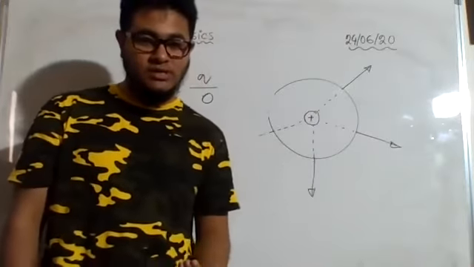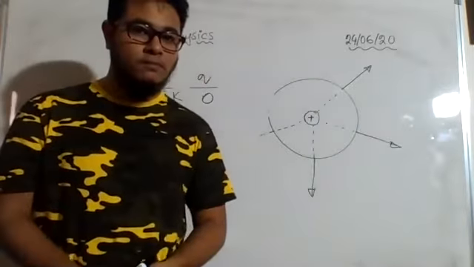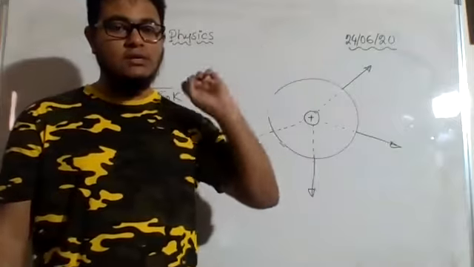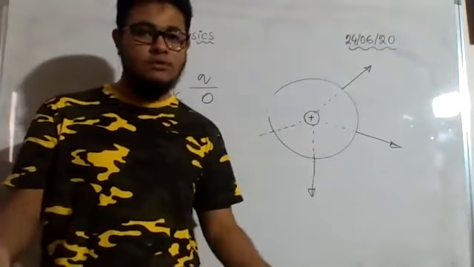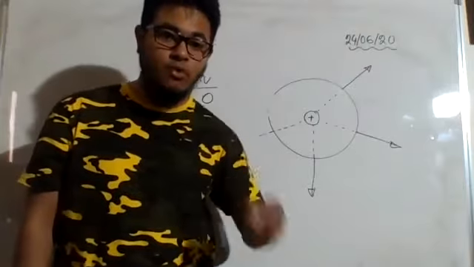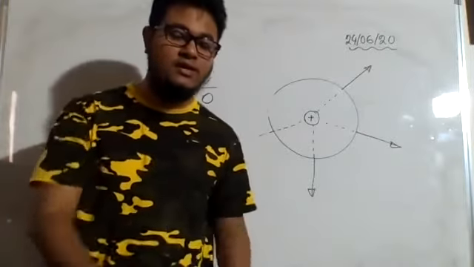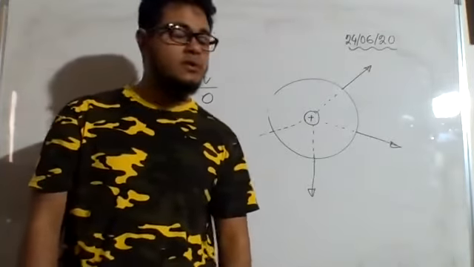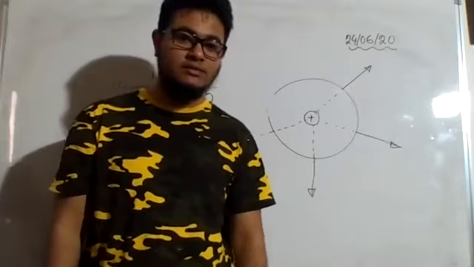If I did not bring it here, then I did not do any work. So at infinity the potential is 0 because I did not do any work. Whenever I bring it and place it at a point in an electric field, only then can I claim I did some work. Otherwise, I cannot claim that I did something.